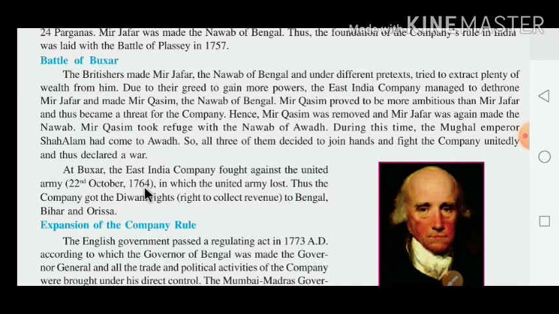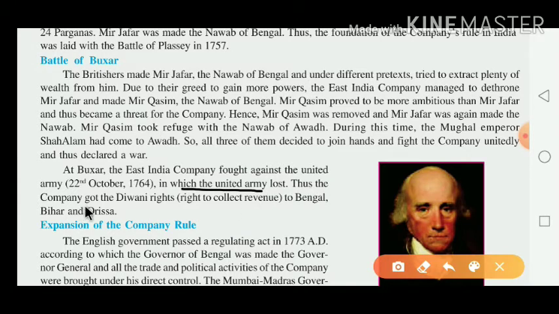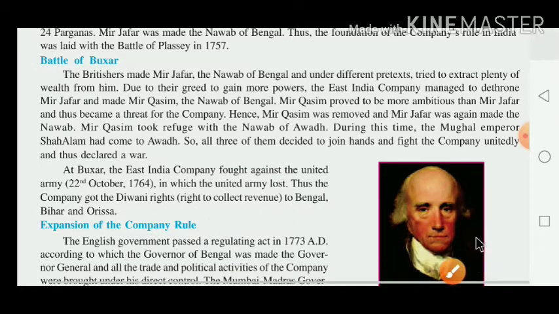The war between the East India Company and the Joint Army took place on 22nd October 1764, in which the United Army lost the war and the East India Company won. Thus the company got the Diwani rights. Who got the Diwani rights? The East India Company got the Diwani rights, which means the right to collect revenue in Bengal, Bihar and Odisha.